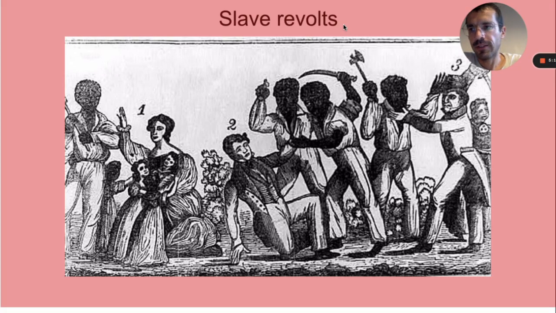The colonists lived in constant fear of slave revolts. By the time slavery ended in 1865, there had been over 250 slave revolts, first in the 13 colonies and then later in the United States. You're going to read about a slave revolt in class.